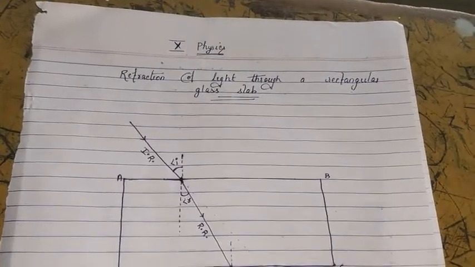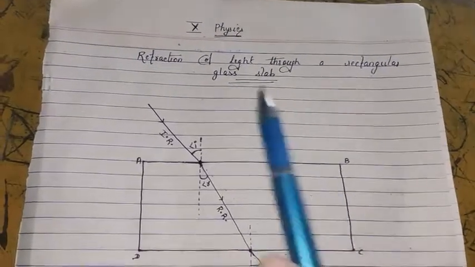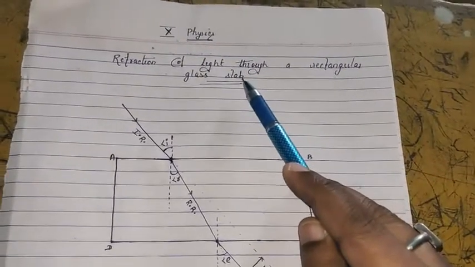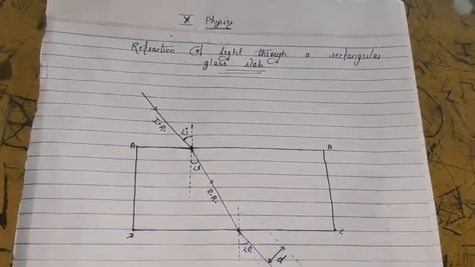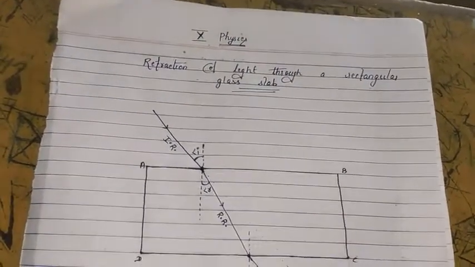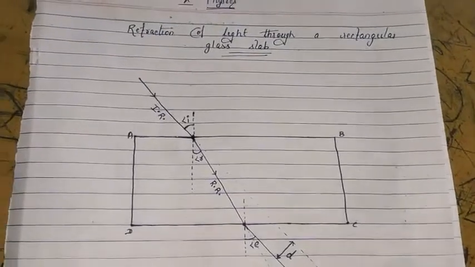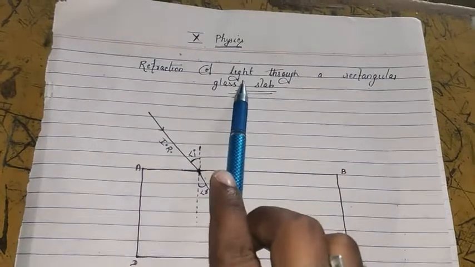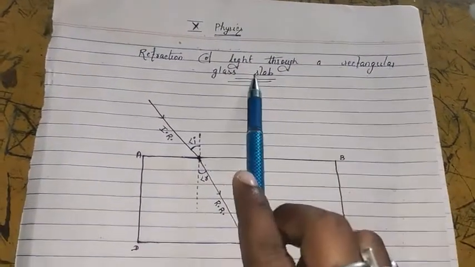In this video we will study about refraction of light through a rectangular glass slab. The name of the chapter you already know, it is Light, Reflection and Refraction, chapter of physics. Very important chapter of physics. Here the topic is refraction of light through a rectangular glass slab.